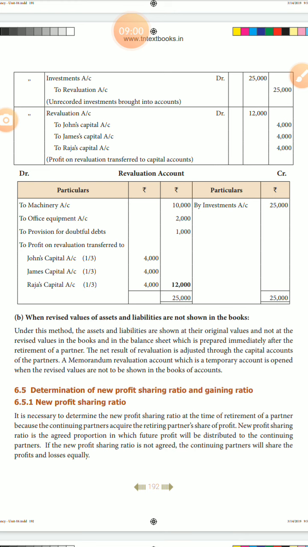The net result of revaluation is adjusted through the capital accounts of partners. Adjust the capital account means what? Some balancing figure, that is the adjustment figure. In this sum, how much is the adjustment? 12,000, through the partners' capital accounts. The memorandum revaluation account, which is a temporary account, is opened when the revalued values are not to be shown in the books of account.